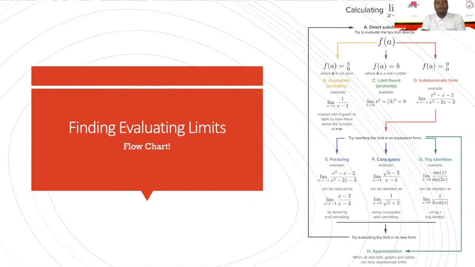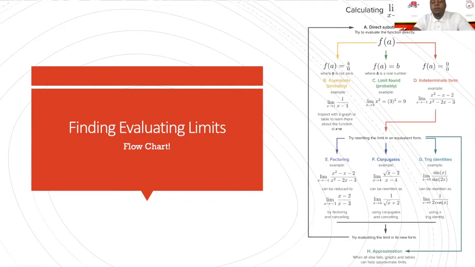So sometimes we don't have a limit there, or we can see what it's approaching but we know that there's no value. Or we can find the limit because we can plug it straight in, or we can get an indeterminate form. There are multiple types of indeterminate form. The main two are 0 over 0, as well as infinity over infinity. Now moving on, say plugging it in doesn't work.